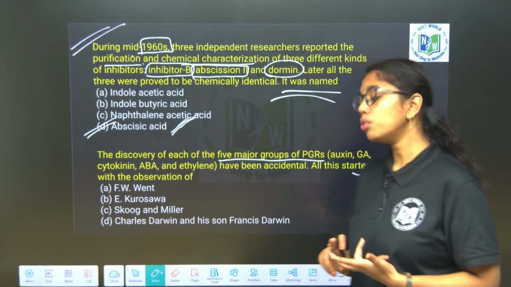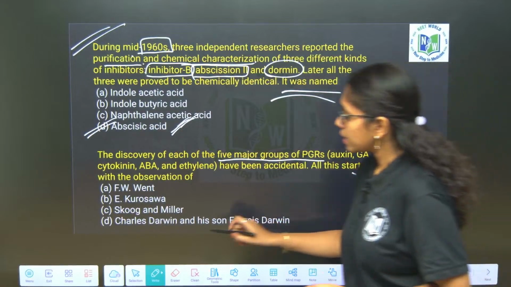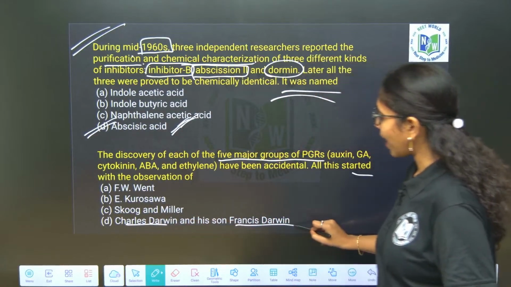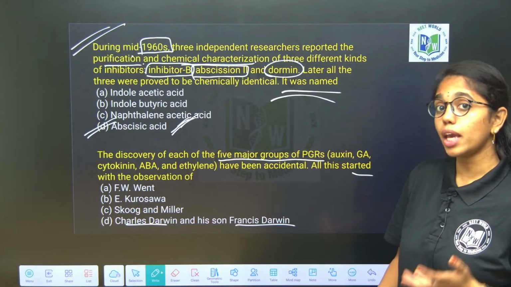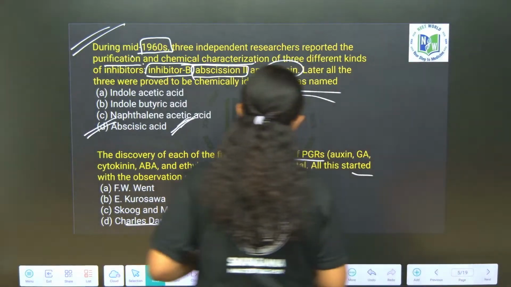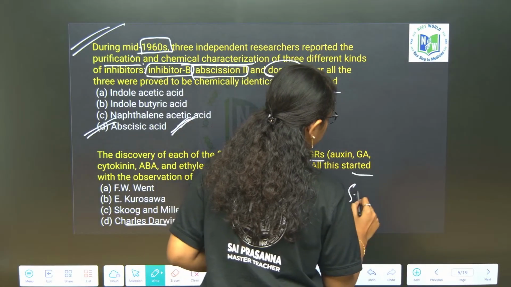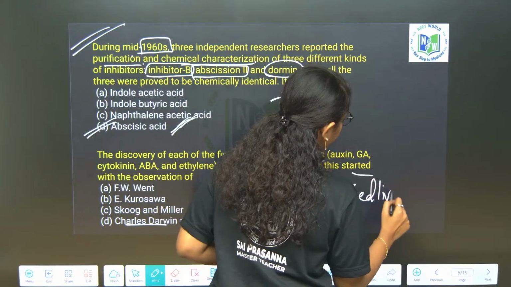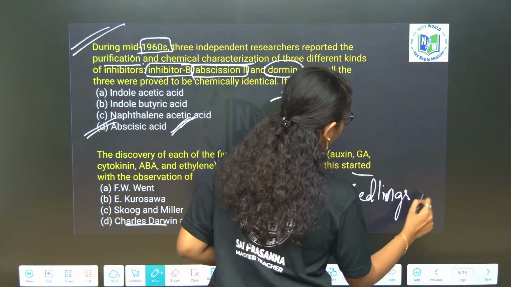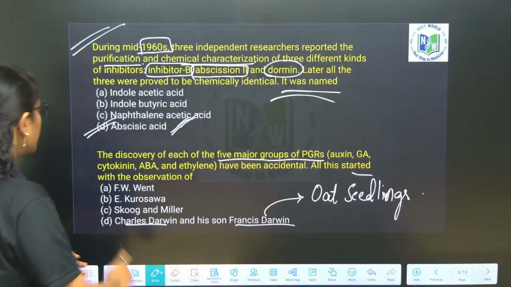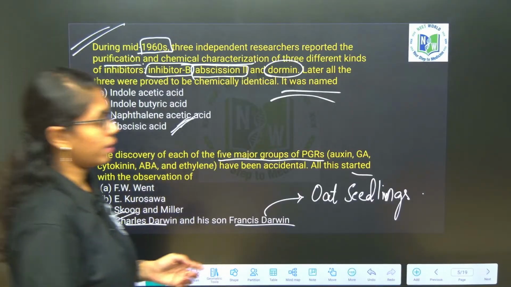About auxin, who gave us the first experiment? That is Charles Darwin and Francis Darwin, who conducted the sequential experiments on oat seedlings. Avena curvature test. So that is option D over here, right ma?